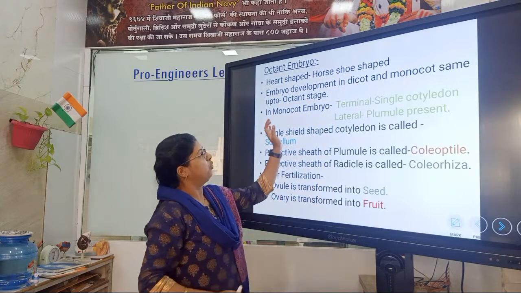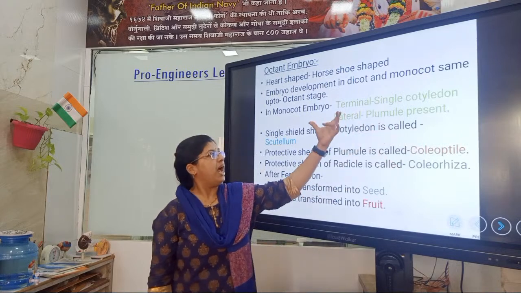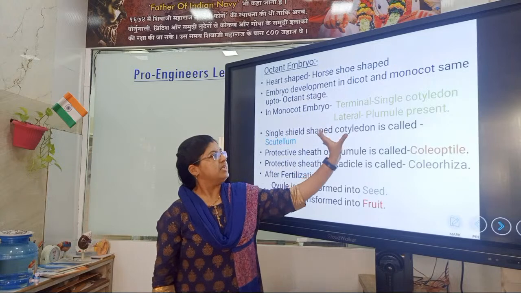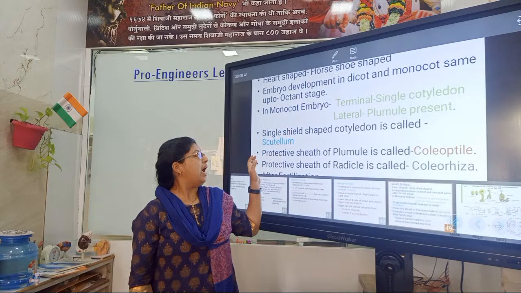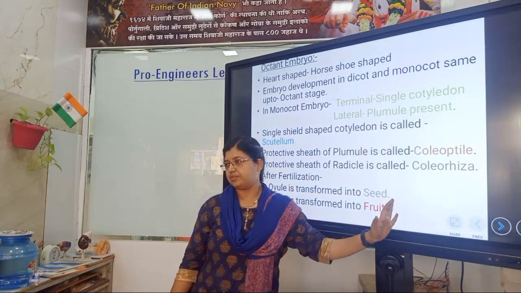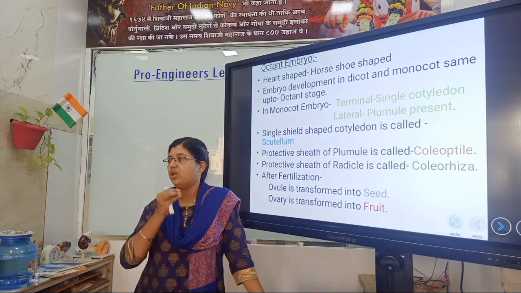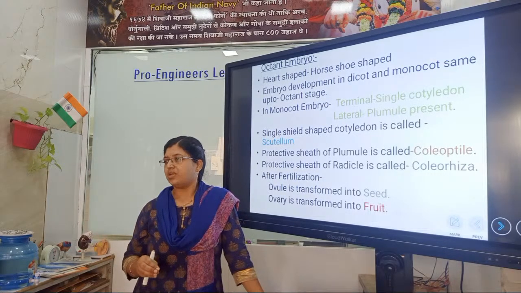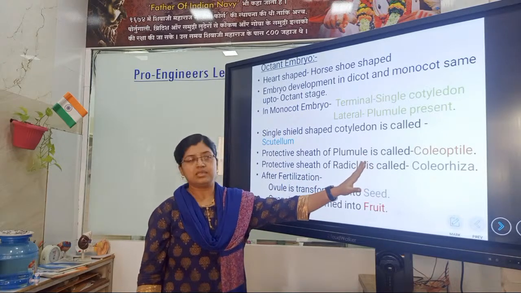In the monocot embryo, at the terminal side, there is a single cotyledon, and at the lateral side, the plumule is present. The single shield of cotyledon is called scutellum. And the protective sheath of plumule is called coleoptile. Remember the words coleoptile, coleorhiza, scutellum. It is very hard, but it is very important.